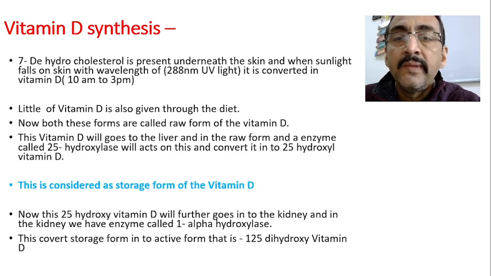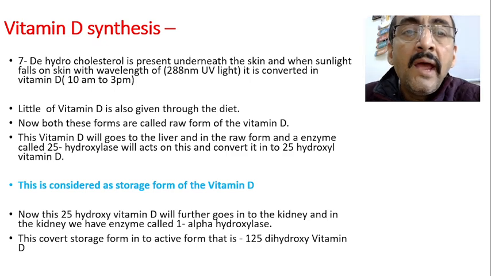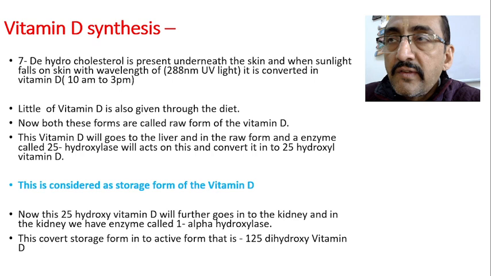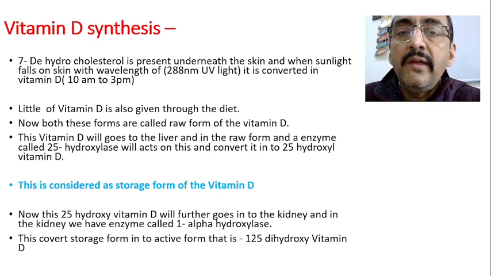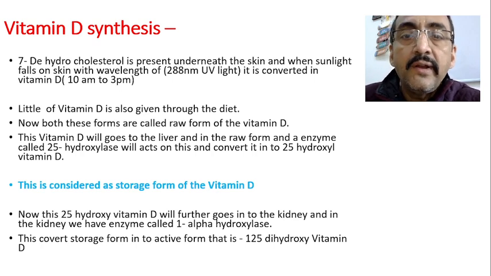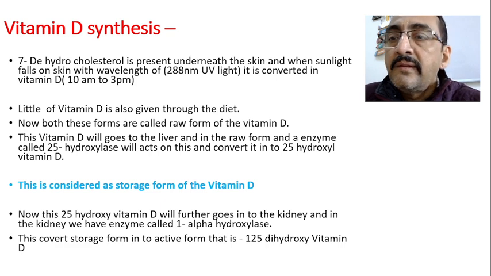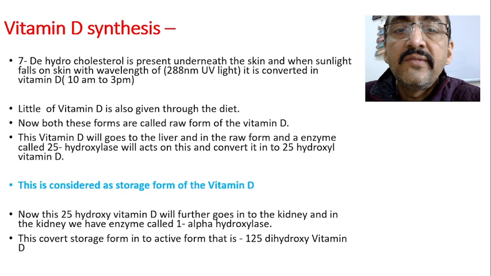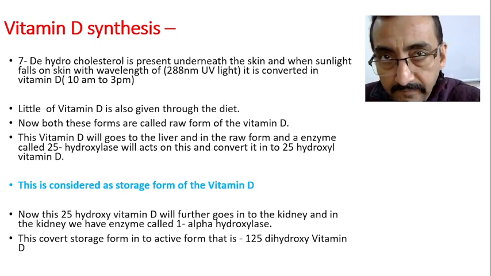Now we will start with the 7-dehydrocholesterol underneath the skin, and when sunlight with a wavelength of 288 nm ultraviolet light falls on the skin, this 7-dehydrocholesterol gets converted into vitamin D.